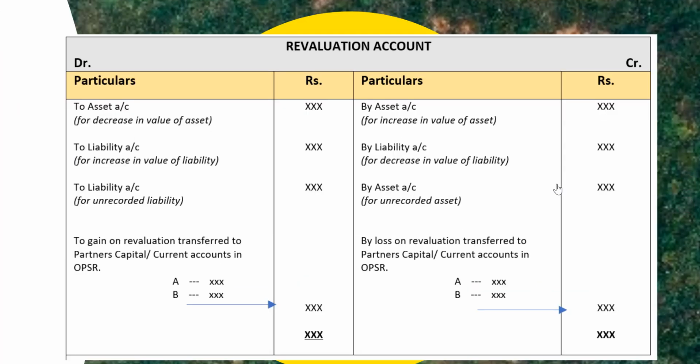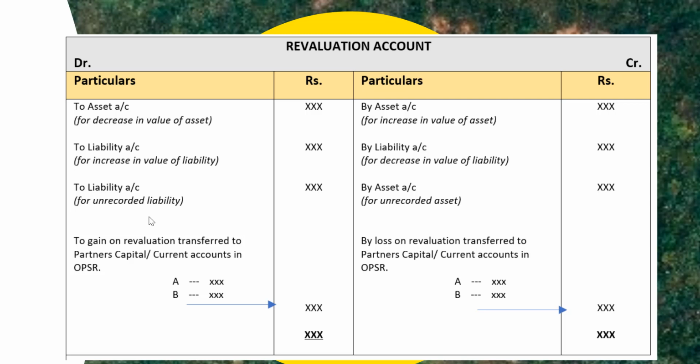As we already saw, the revaluation account, being a nominal account, is debited with losses and credited with gains. So we'll see the debit side of the revaluation account first. We will write "to asset account" for decrease in the value of asset, "to liability" for increase in the value of liability. For unrecorded liability, again we will write "to liability account."